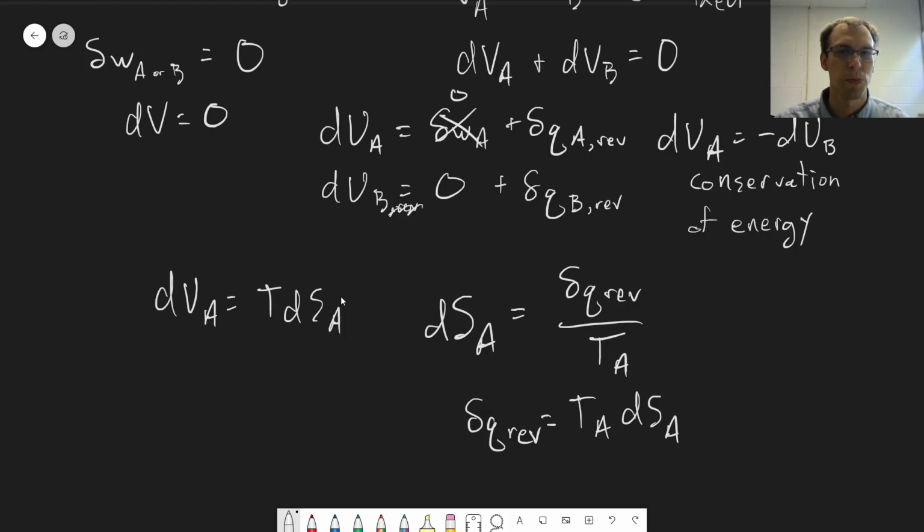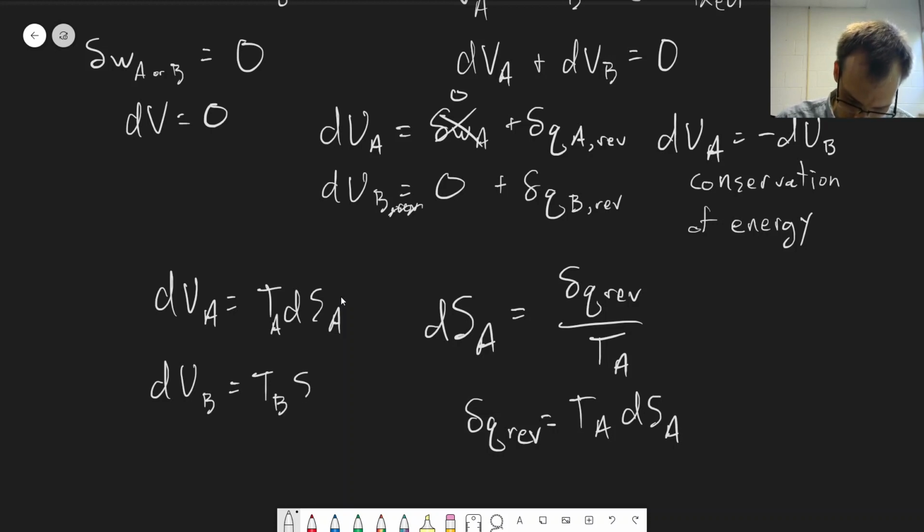This is a relationship we're going to see come up multiple times in this class. This relationship between reversible heat and dS is just rewriting the definition of entropy. And then dUB is equal to, sorry, that needs an A there, TB times dSB.